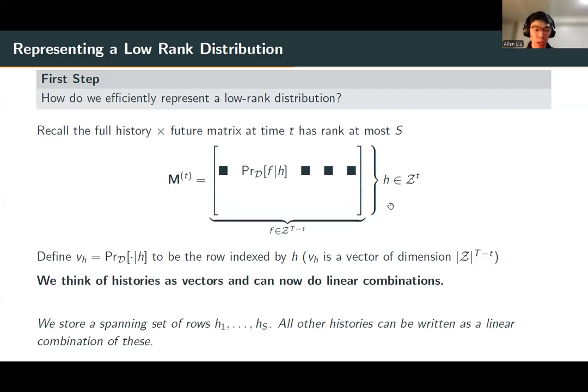In particular, because this matrix M has rank at most S, we can store a spanning set of rows H1 through HS, and then all other histories can be written as a linear combination of the elements of this spanning set. Throughout this talk, we'll use histories and their associated vectors interchangeably. And even though these vectors are exponentially long, we'll never actually need to write out these full vectors. Instead, we'll only store the names of the histories that index these corresponding vectors.